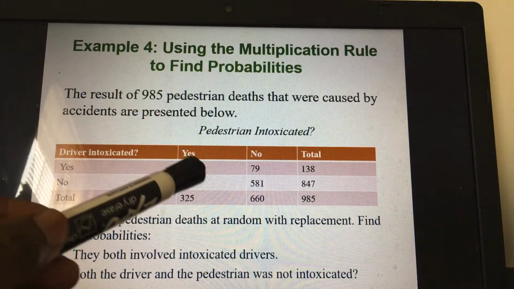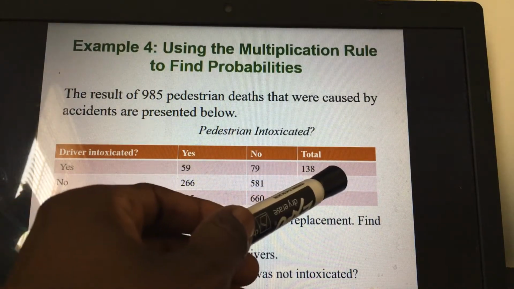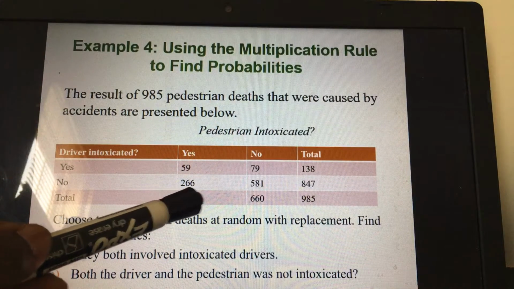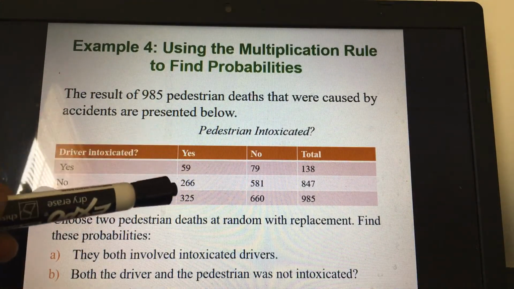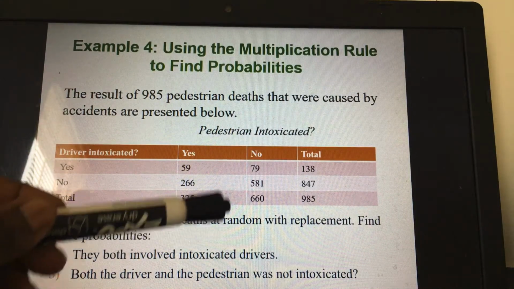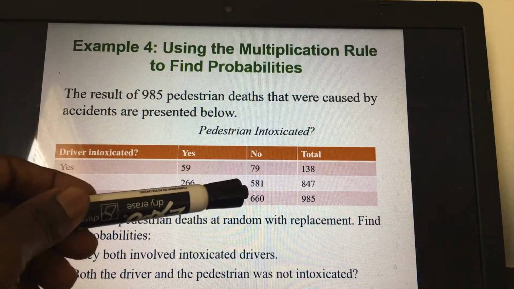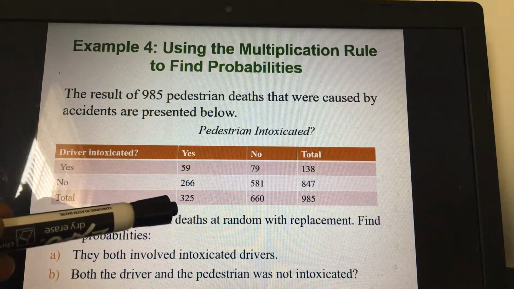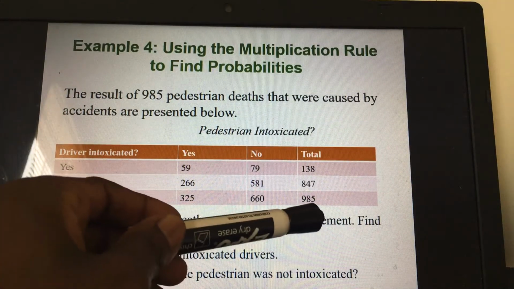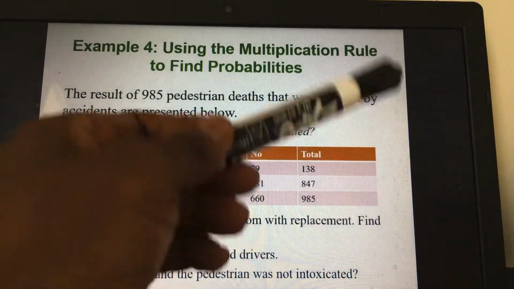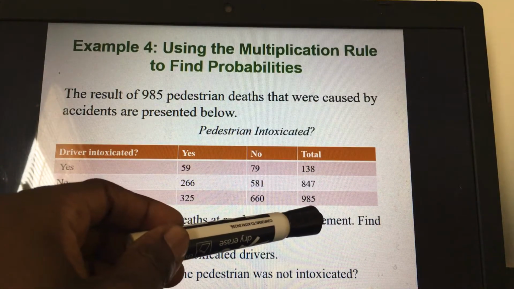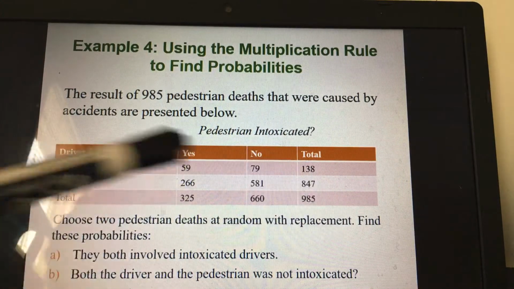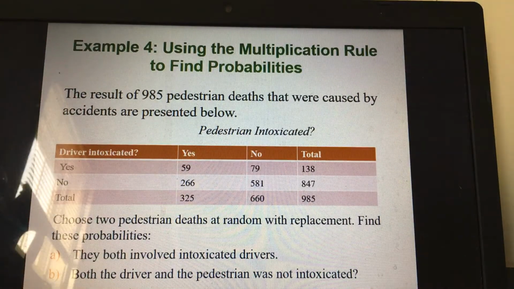So that means 59 plus 79 gives you 138. 266 plus 581 gives you 847. 59 plus 266 gives you 325. 79 plus 581 gives you 660. So we add 325 plus 660 and it gives you 985. And as a check, you can add 138 plus 847, which will also give you 985. With this, you are ready to do your calculations.